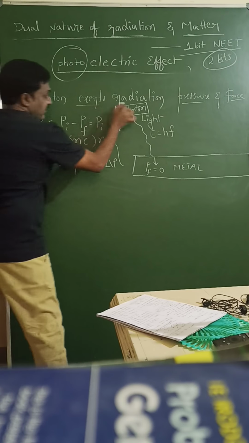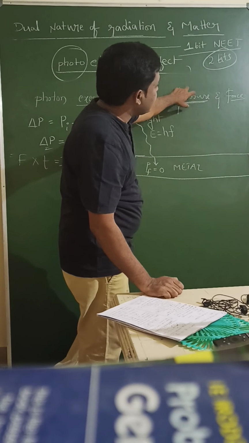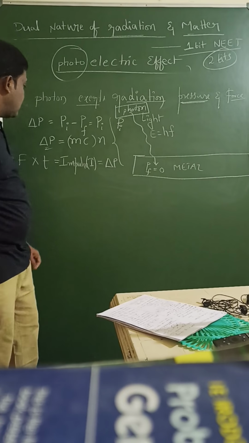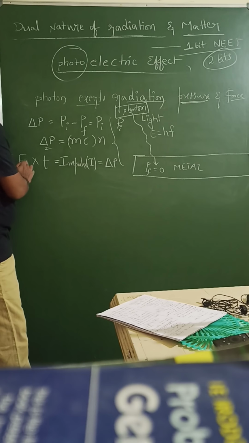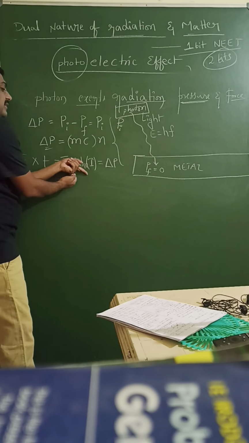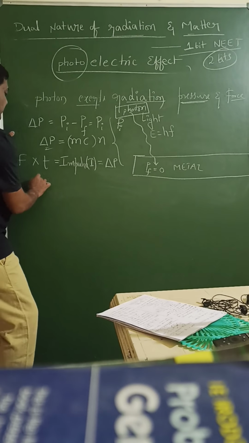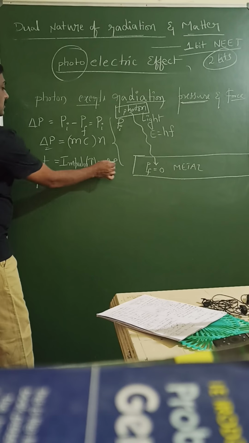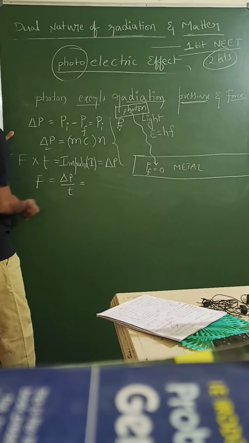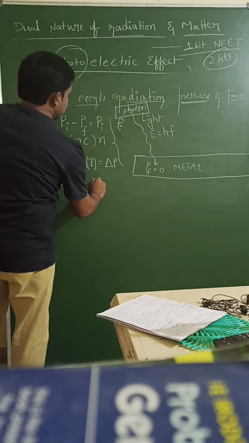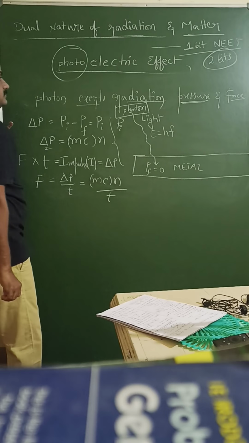Why do we discuss this point? Generally this is one theory point, but the problem will be asked as finding pressure or force. So for that I want to calculate force first. Force into time is equal to impulse. At the same time impulse also equal to change in momentum. So force is equal to delta P by T. Delta P is mc into n, so delta P by T.